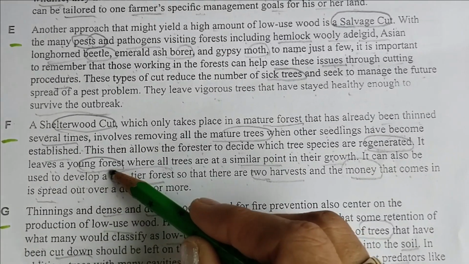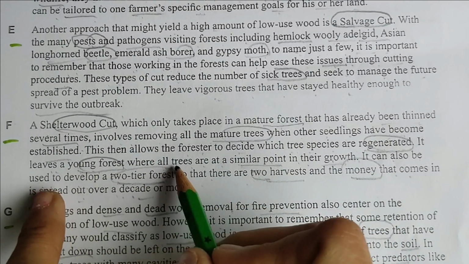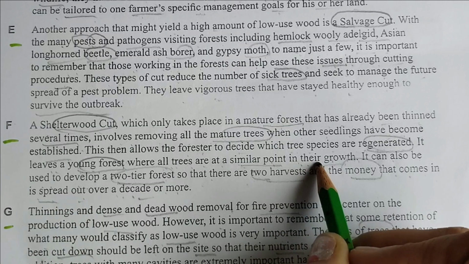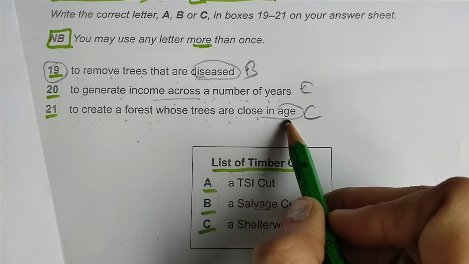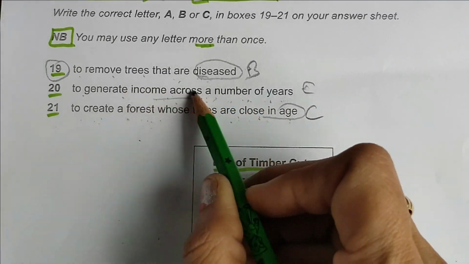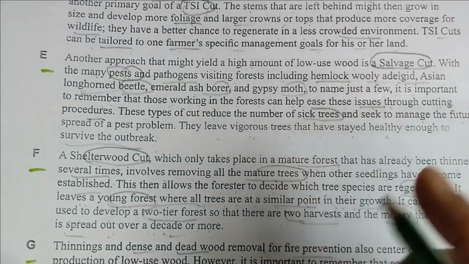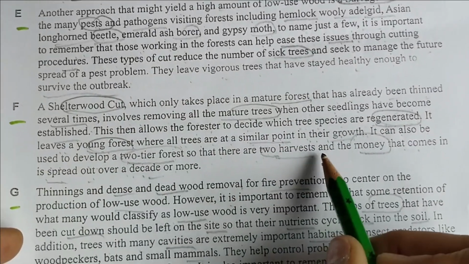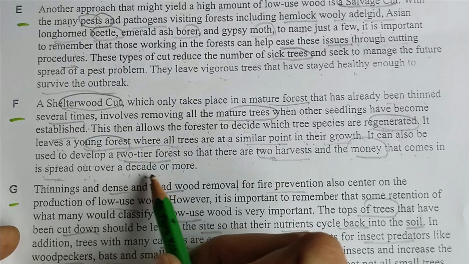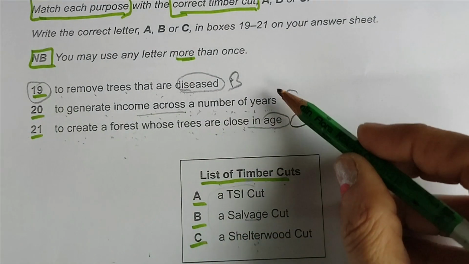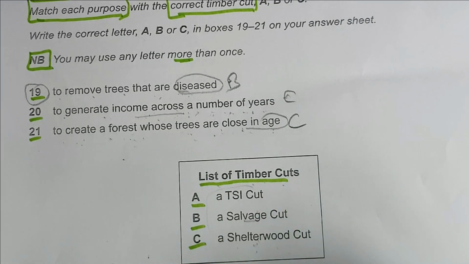Shelter wood cut. So here these lines are saying two things: young forest where all trees are at a similar point in their growth, create a forest whose trees are close in age, and to generate income across a number of years. They have given here to harvest, and the money that comes in is spread out over a decade or more. So means number of years. So this we have completed.